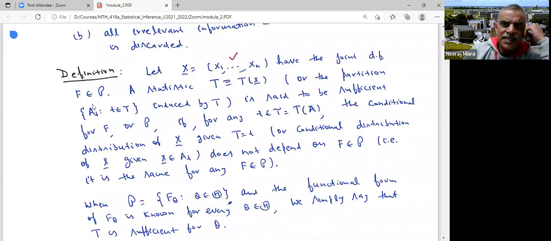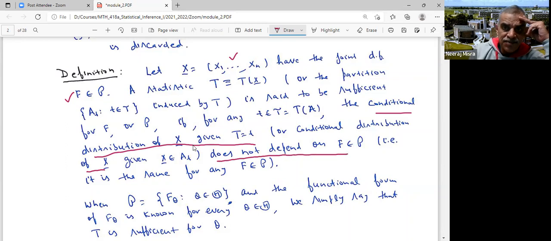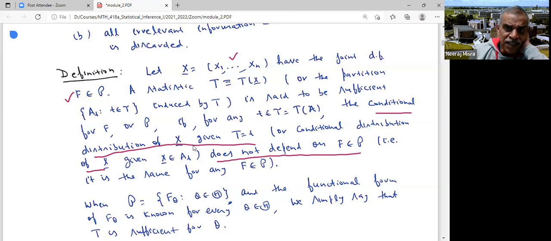Let X1, X2, ..., Xn be a random vector which has a joint distribution function F. A statistic T, or equivalently its partition {A_t} induced by T, is said to be sufficient for F, or for P, if for any t belonging to the range of T, the conditional distribution of X given T equal to t is independent of theta, or independent of F. For any fixed value t which the statistic T can take, if the conditional distribution of X given T equal to t is independent of F or theta, then I say that my statistic T is sufficient for F, or sufficient for P.